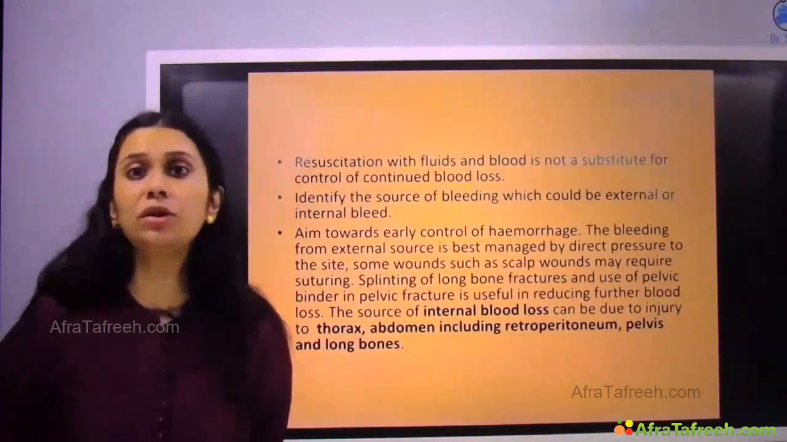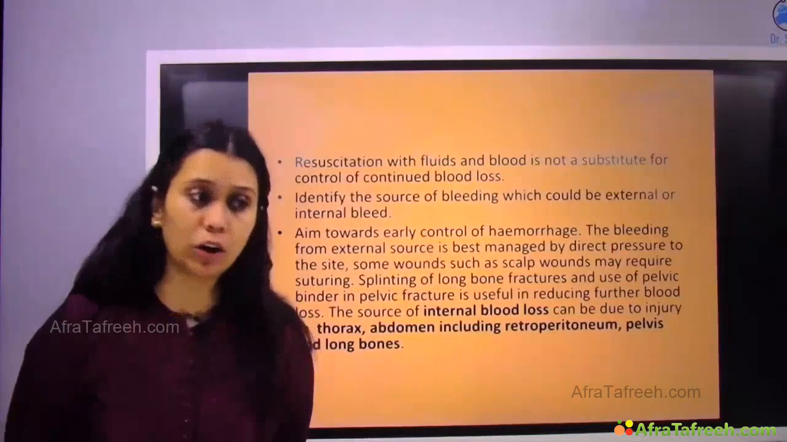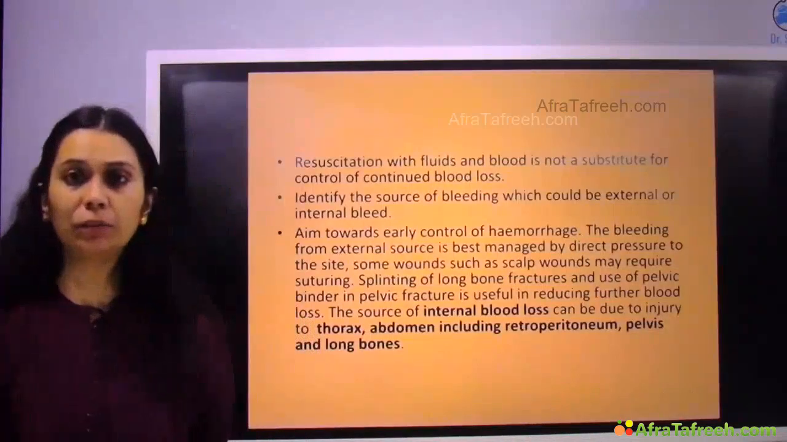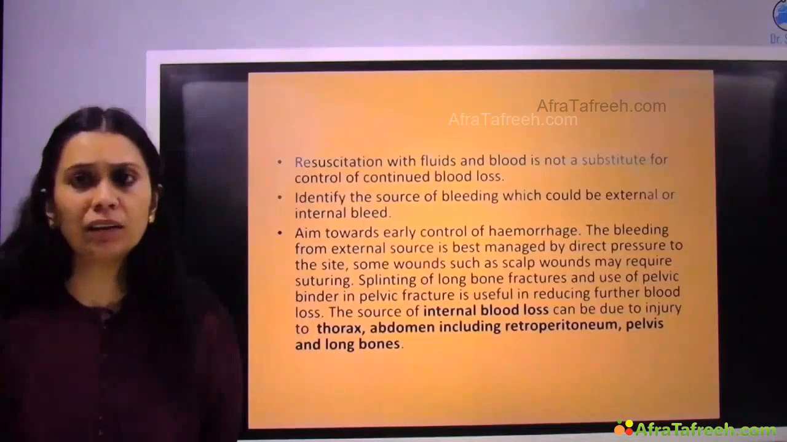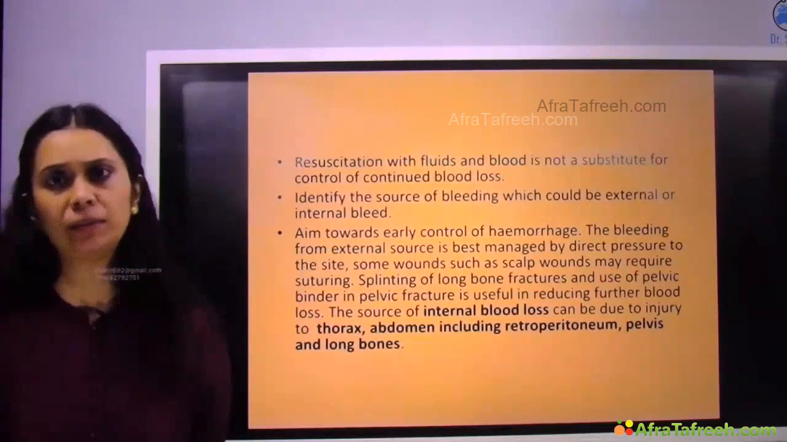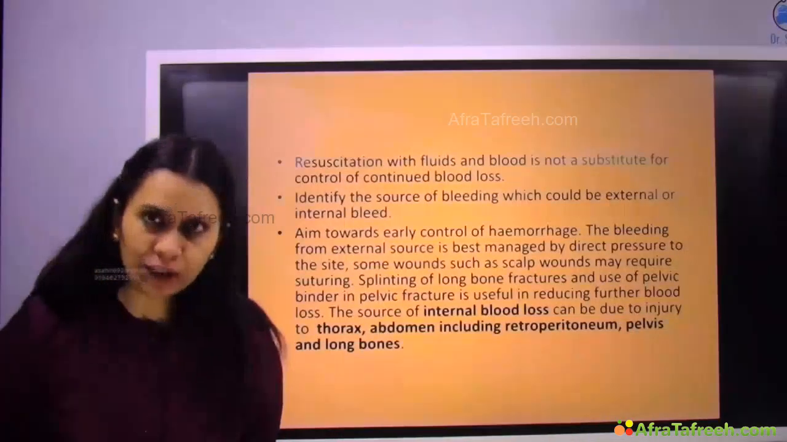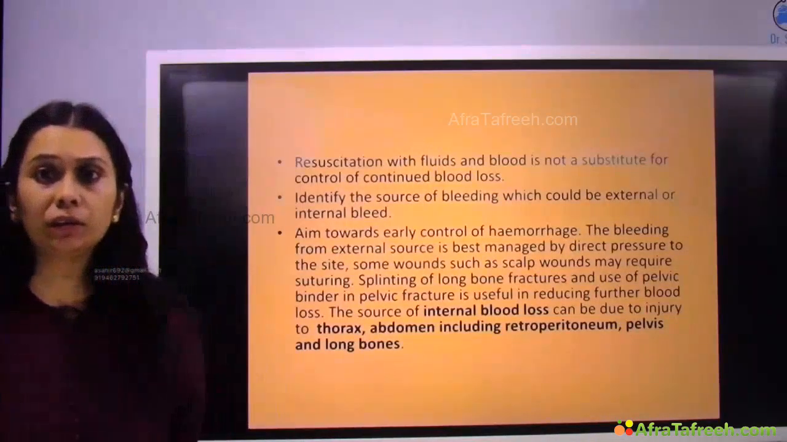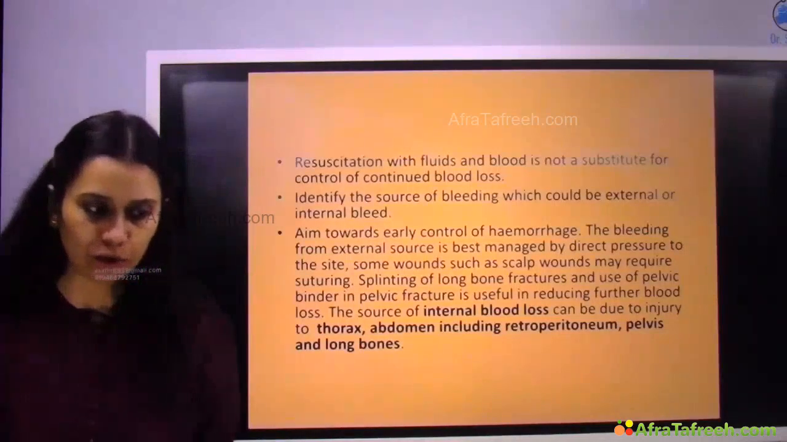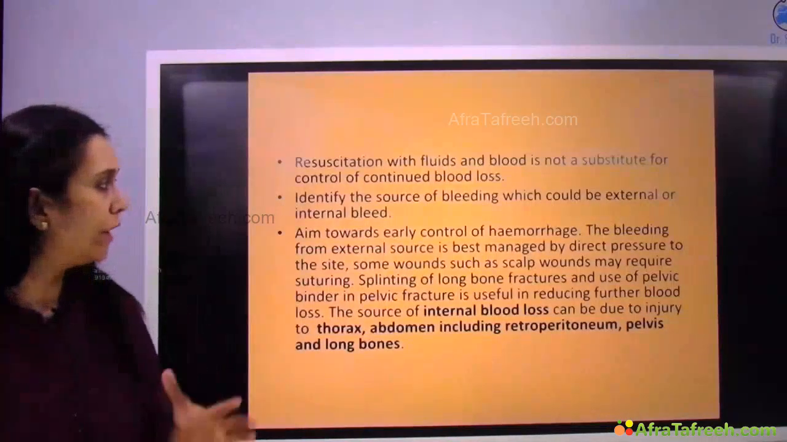Now, resuscitation with fluids and blood is not a substitute for continued blood loss. Blood loss is happening and I am resuscitating with blood. Well, this cannot go on for a long time period. So definitive management has to be kept in mind, and we have to stop the cause of bleeding. So any internal bleed has to be diagnosed fast, identified fast, and has to be stopped. Aim is to have an early control of hemorrhage.